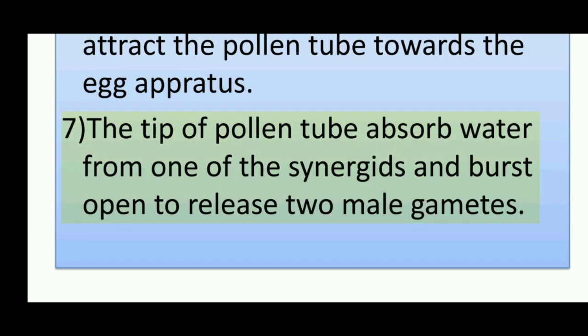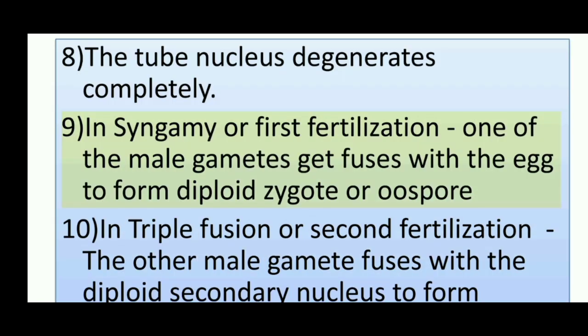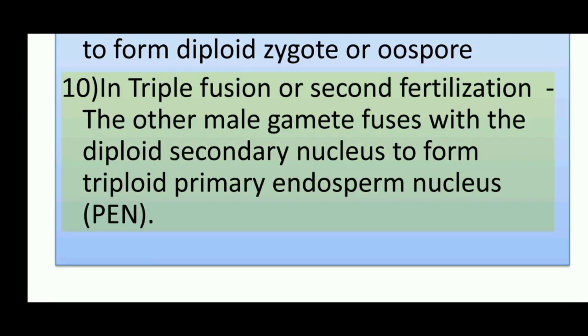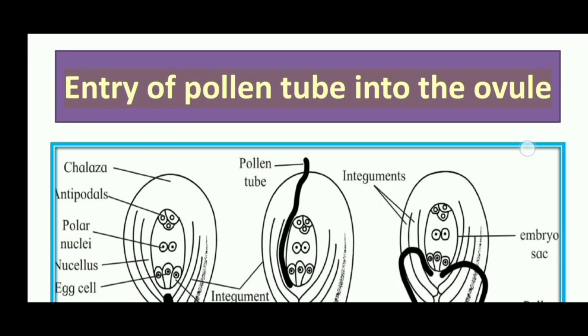7. The tip of the pollen tube absorbs water from one of the synergids and bursts open to release two male gametes. 8. The tube nucleus degenerates completely. 9. In syngamy, first fertilization, one of the male gametes fuses with the egg to form the diploid zygote or oospore. 10. In triple fusion, or second fertilization, the other male gamete fuses with the diploid secondary nucleus to form the triploid primary endosperm nucleus, PEN. Entry of pollen tube into the ovule.